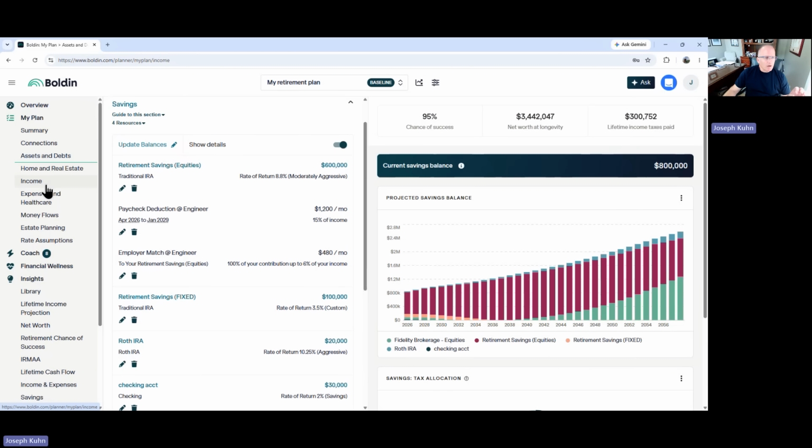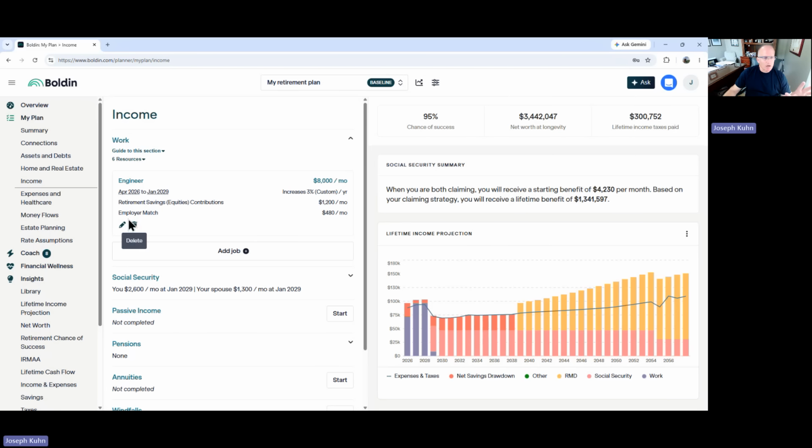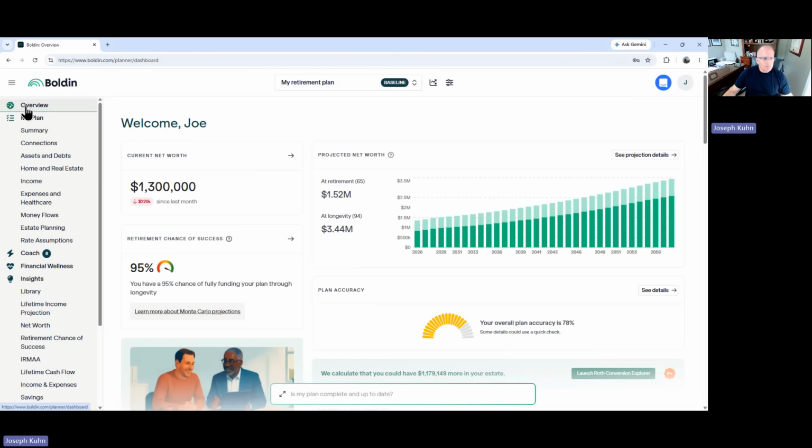So income, this person is still working. The spouse is already retired, but they're making $8,000 a month. Planning on retiring in 2 years. This person is 63, planning on retiring at 65. That's kind of high level. No pension, no annuities, no windfalls expected. So let's jump into this. So back to the overview, you'll see 95% probability of success.